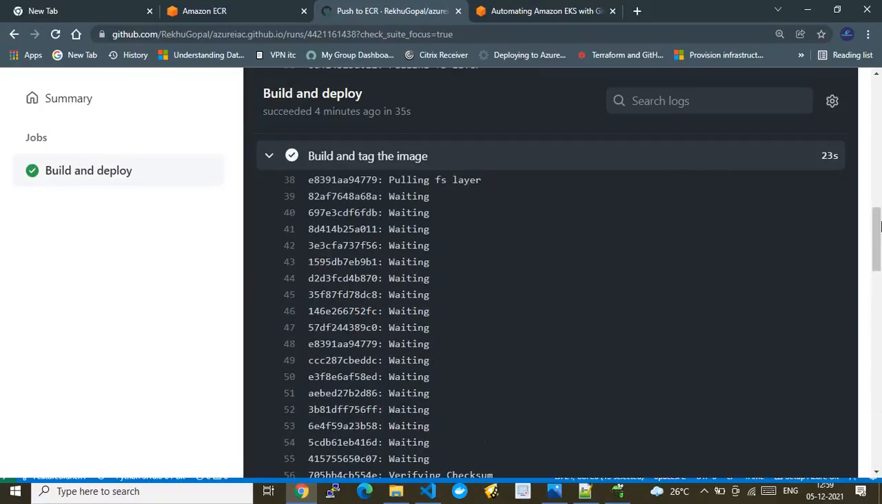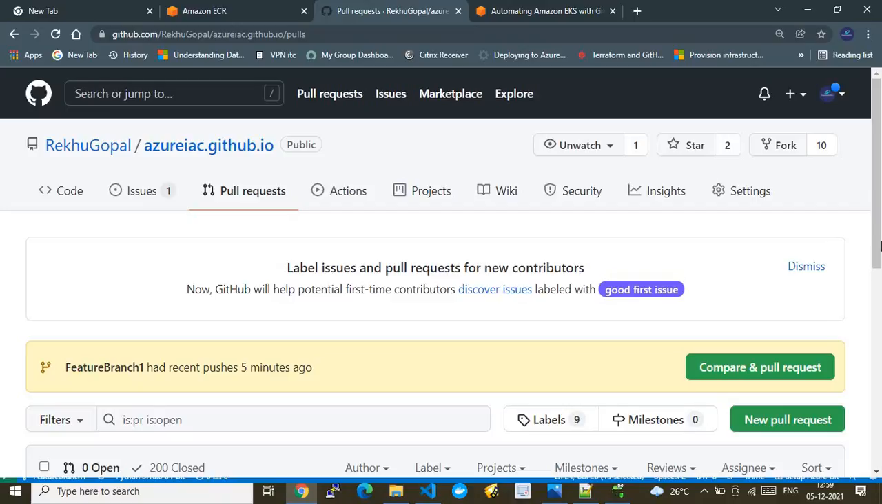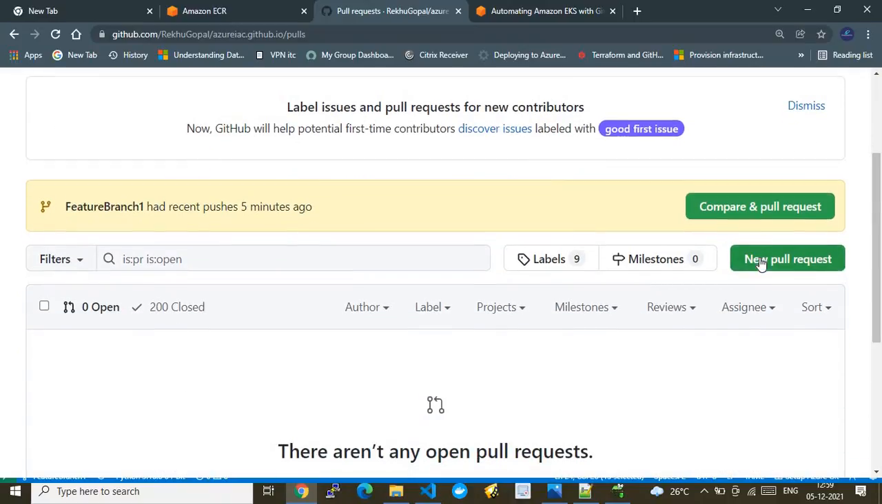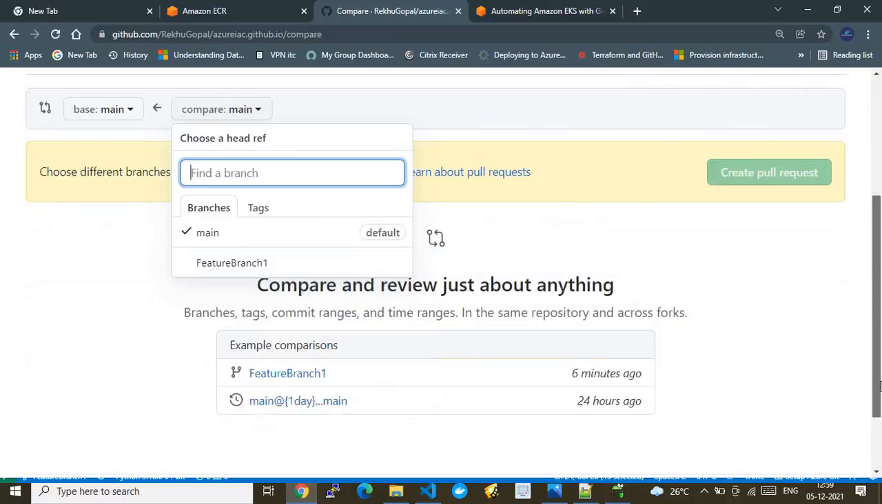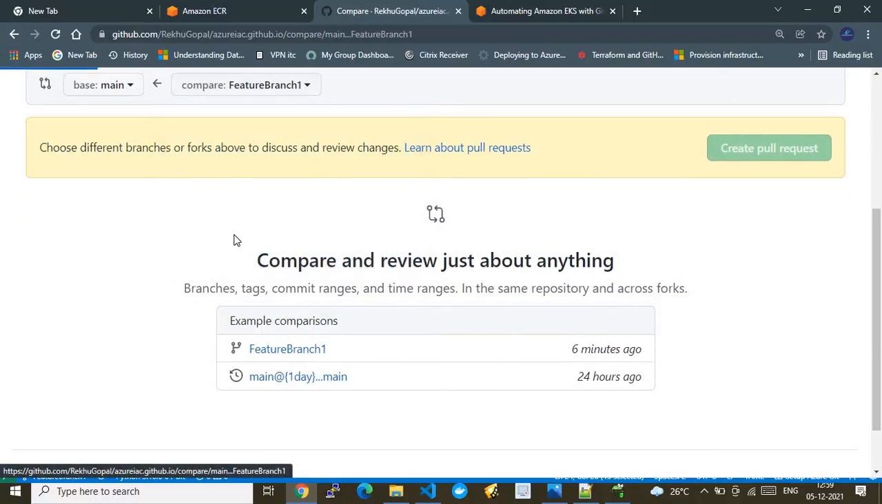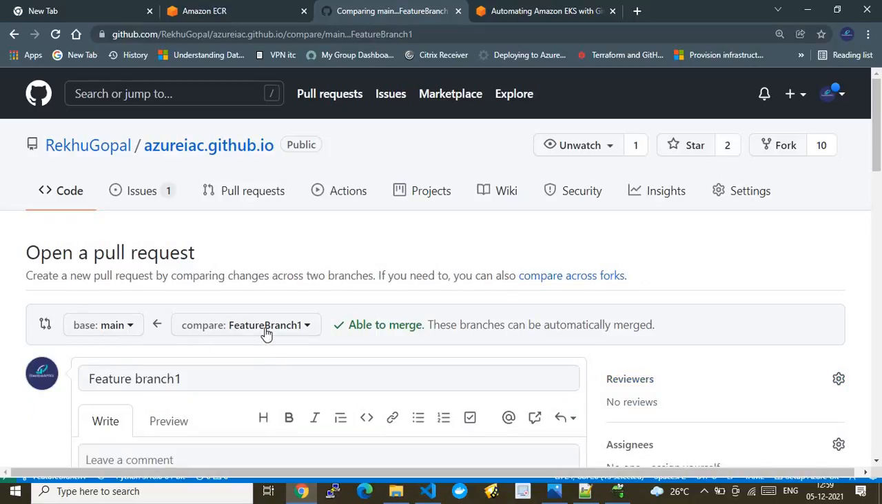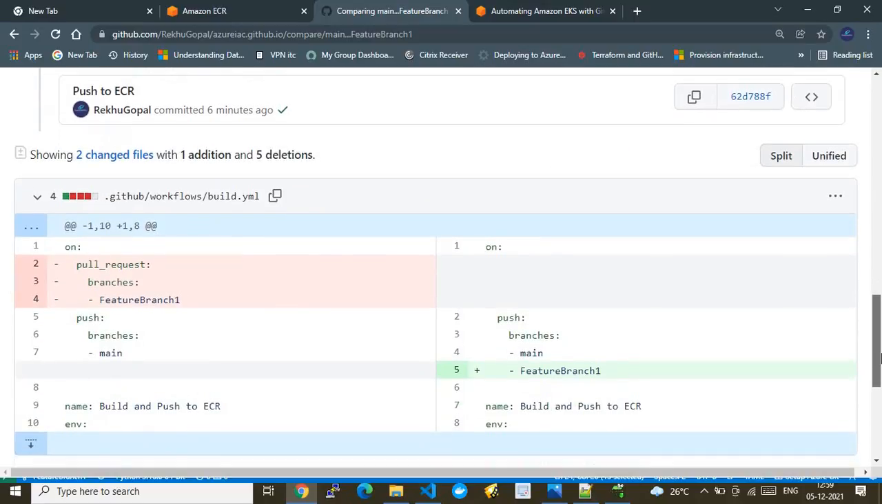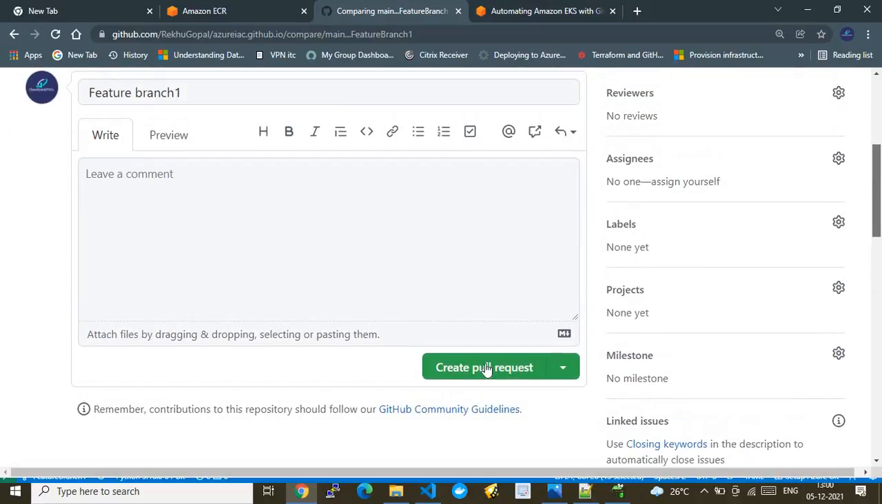All right, so to do the push operation, what we have to do is create a pull request against the main branch and do a merge. So I will create a pull request against my main branch. You see, this is my main branch, and the pull request is going from the feature branch to the main branch. And you see, these are the pull request definitions. Now, all right, we'll create a pull request.